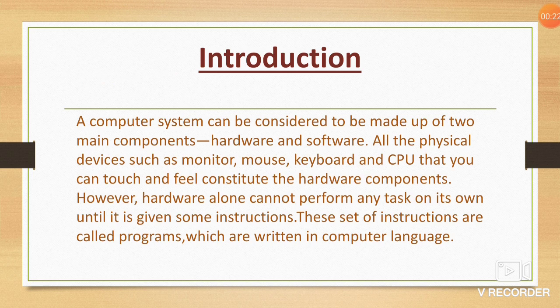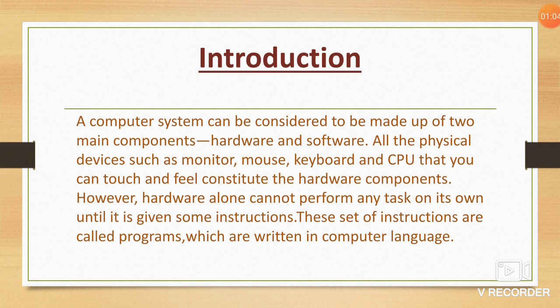As you all know, a computer is made up of two main components, hardware and software. All the physical devices such as monitor, mouse, keyboard and CPU that you can touch or feel are called hardware. However, we know hardware alone cannot perform any task on its own. It requires some instructions to work. This set of instructions is called a program. What is a program? Programs are sets of instructions which are written in a computer language.